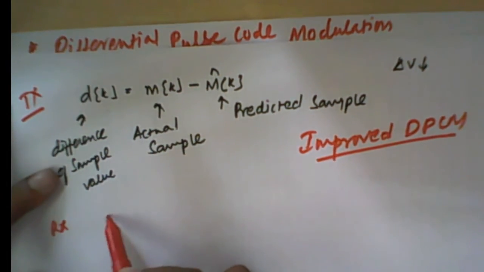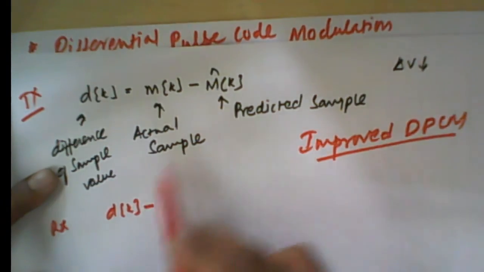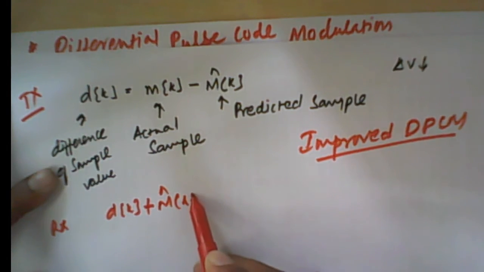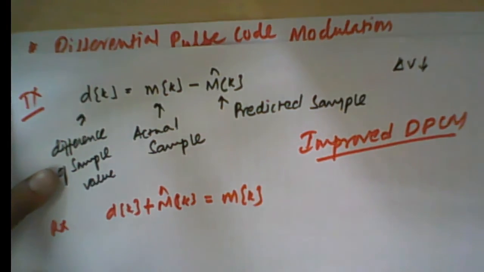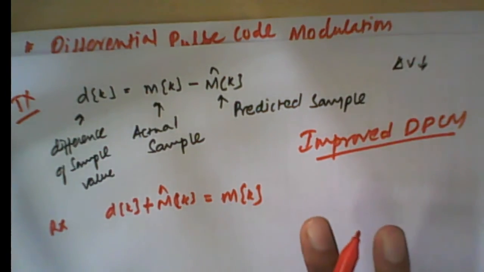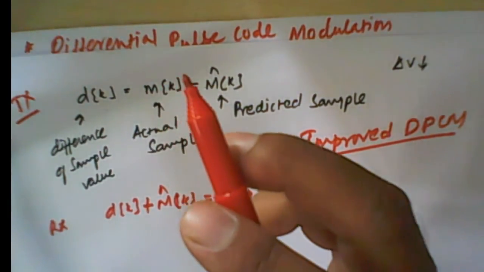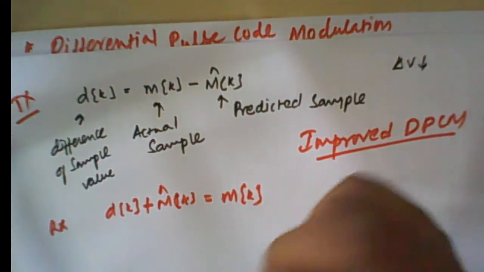So we are having the same type of predictor at the receiver also, which will predict this m dash k. So by knowing this difference of the signal dk and knowing this predicted sample value m dash k or m cap k, we are able to recover our sample value, that is mk. So this is our transmitter and receiver of the DPCM. Now we reconstruct the sample at the receiver iteratively.